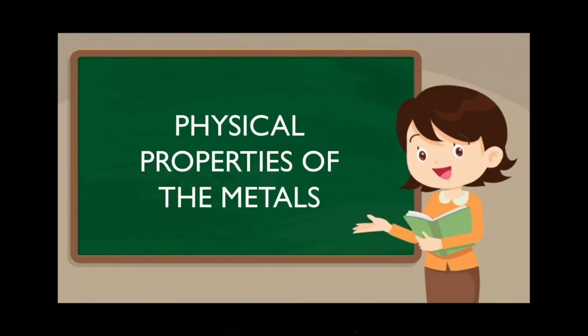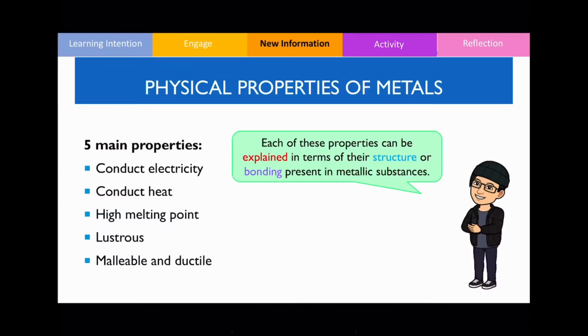Let's now explore the physical properties of metals. You should already be aware of some of the properties of metals, which include the capacity to conduct both electricity and heat. They generally have a high melting point. They are lustrous, meaning they are shiny. Malleable means they can be reshaped, and ductile means they can be made into wires.